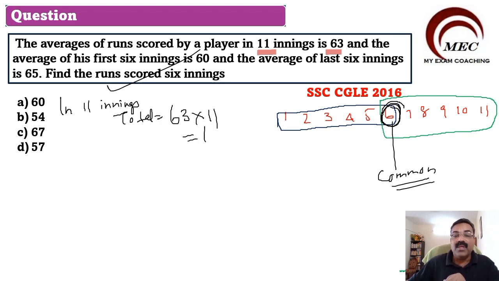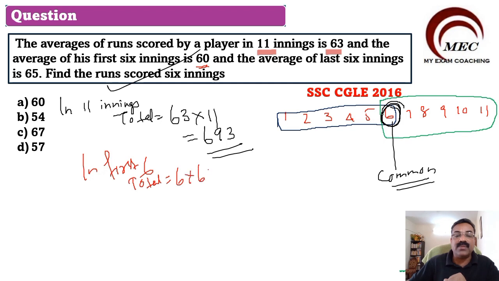So this will become 693 runs. That is the total in 11 innings. In the first 6, let us say the average is 60. So the total will be how much? The total will be 6 into 60, which is equal to 360. Let us say in the last 6.